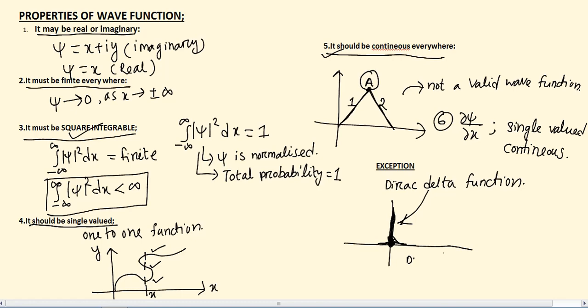This was the property of wave function, and in next class we will see how to identify a valid wave function.